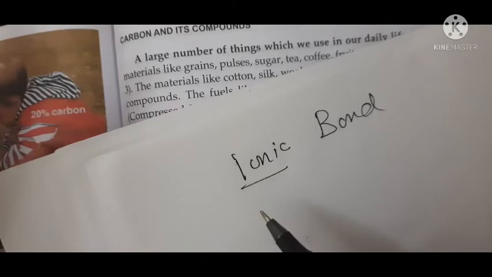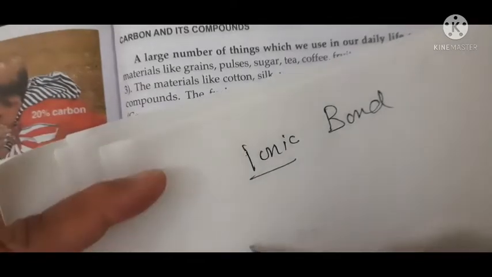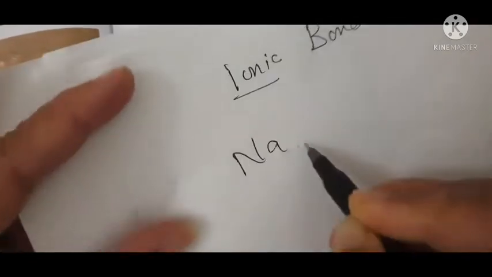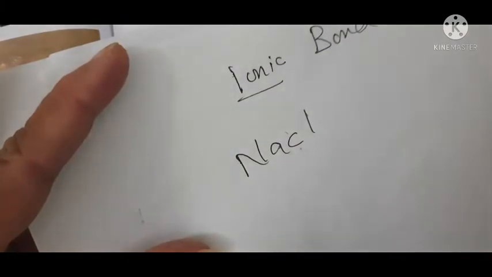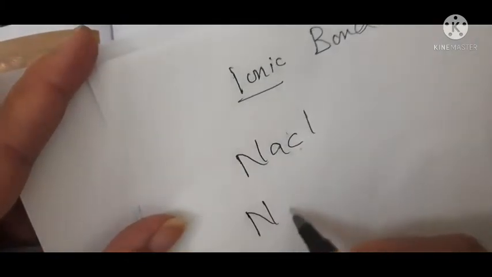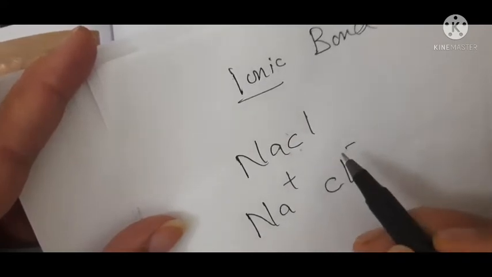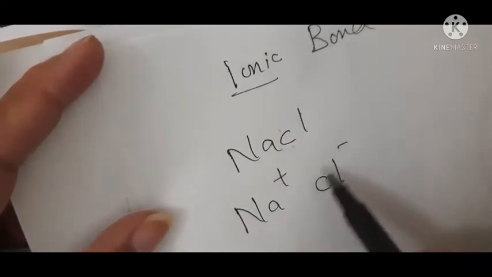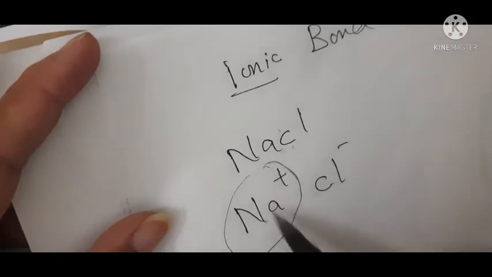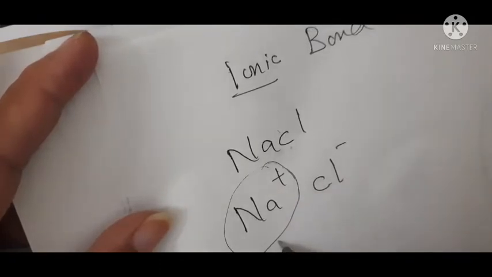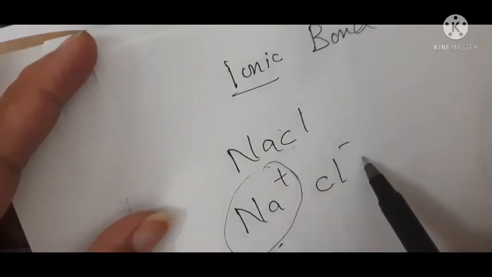They combine and form a compound called an ionic compound, like sodium chloride. Sodium chloride is an ionic compound because it is formed from sodium and chlorine. This you all know, I have already discussed. So Na positive is a positive ion or cation, and Cl negative is an anion.